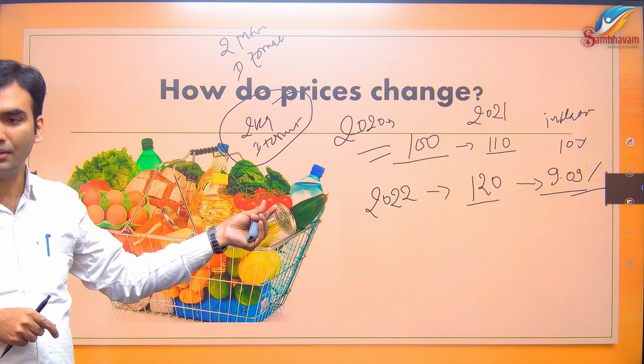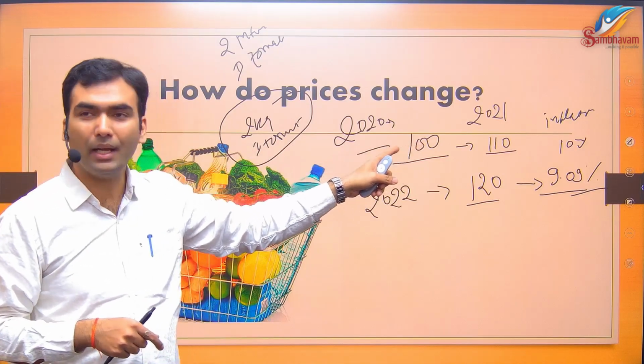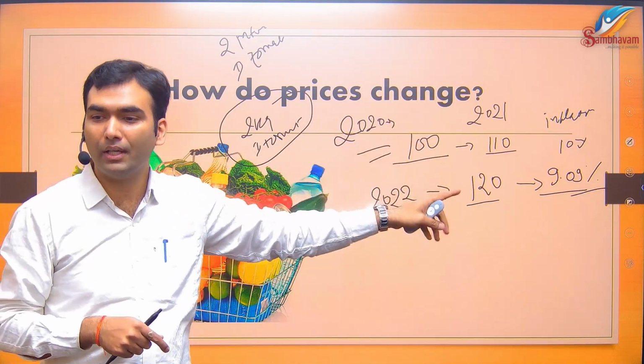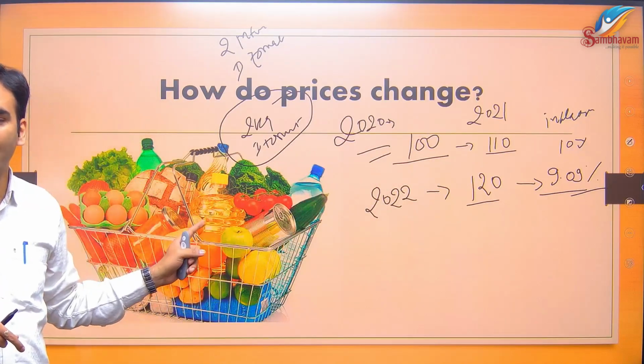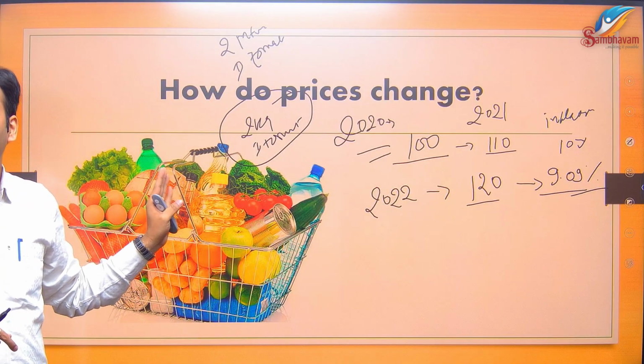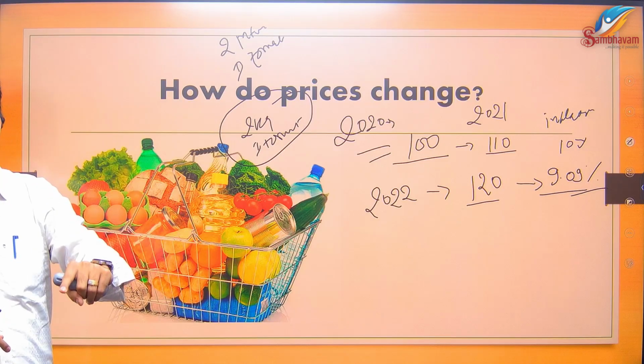in one particular year, we will fix the basket. In any one particular year, we will fix the basket, and then in every subsequent year, we shall be measuring the price of that basket only. So the year in which this basket is fixed is called the base year.